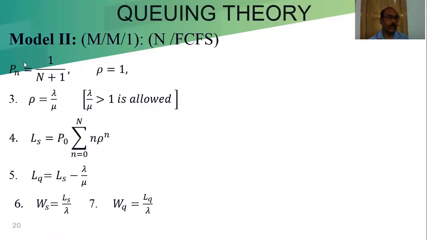When rho equals 1, that time Pn equals 1 by (N plus 1). When rho equals 1, that means lambda and mu are the same.